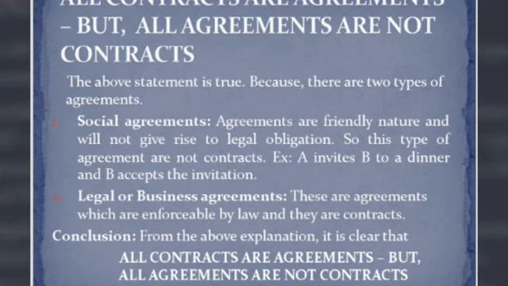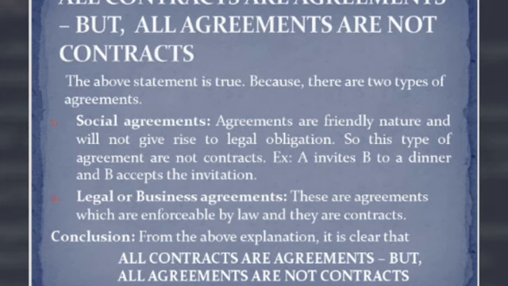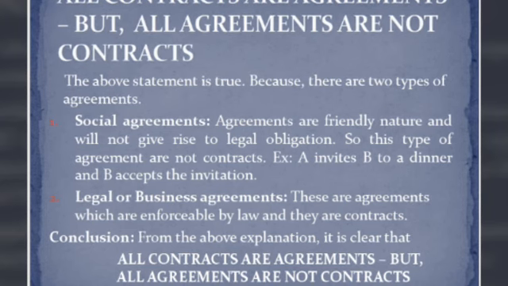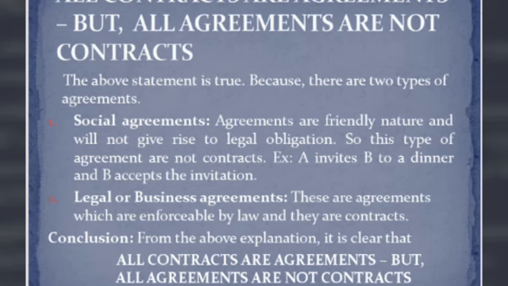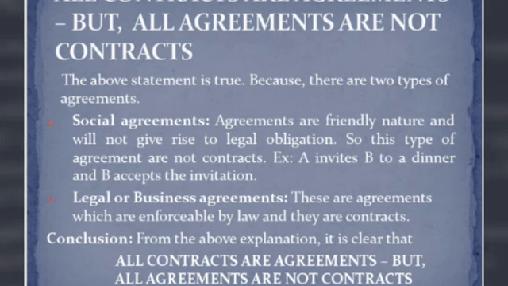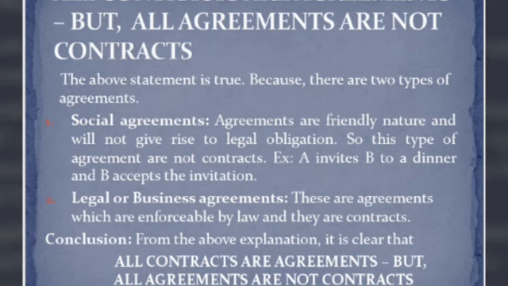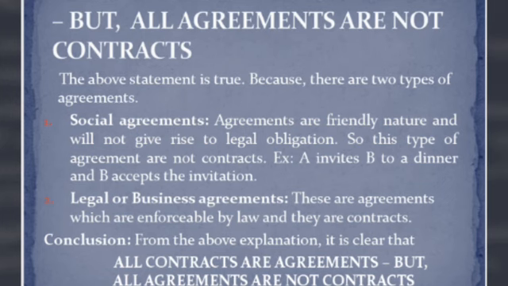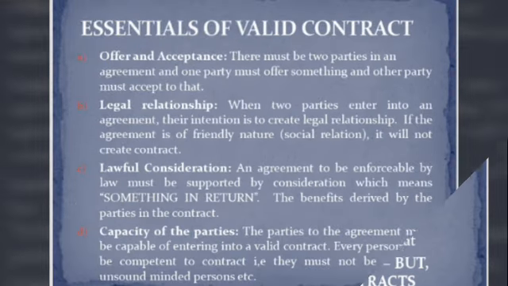It will not give rise to any legal obligation. So it is a social agreement, and this agreement will not give rise to a contract. Whereas a legal or business agreement is enforceable by law and is called a contract. So it is clear that all contracts are agreements, but all agreements are not contracts, because there are two types of agreement. One is social and another one is legal. Social agreements are not contracts, whereas legal agreements are contracts. This is the explanation to the above statement.